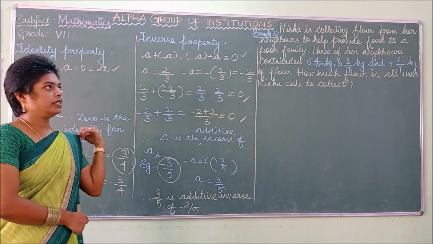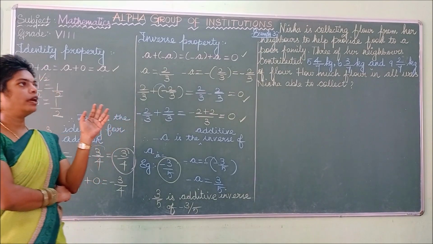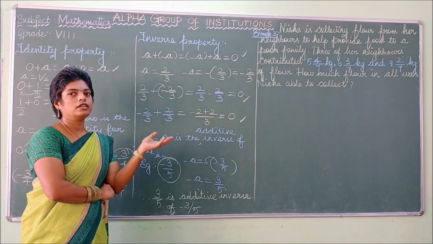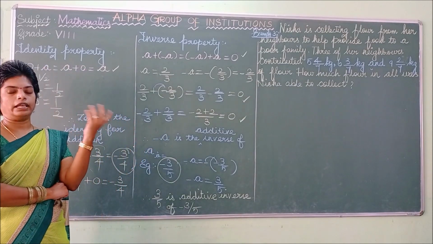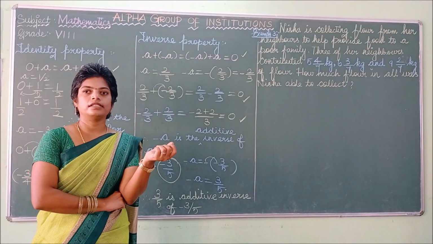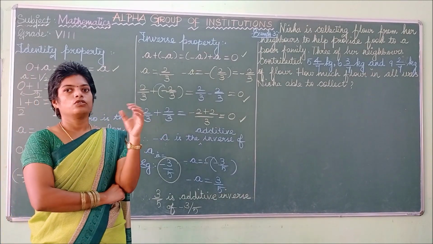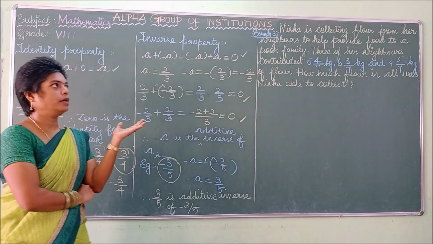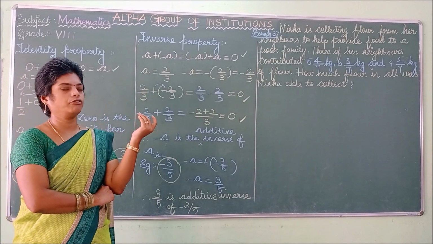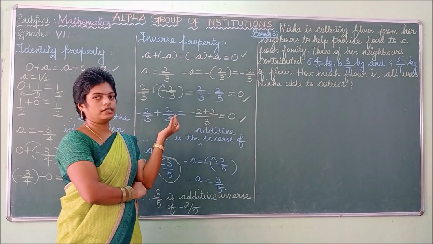So our next example 3 is: Nisha is collecting flour from her neighbors to help provide food to a poor family. So Nisha is a girl, she is collecting something to help the poor people. Due to COVID, somebody is helping, giving rice, giving lunch, breakfast, everything they are providing. So related to that, here is one problem: Nisha is collecting flour from her neighbors to help provide food to a poor family who needs food. She is giving them.